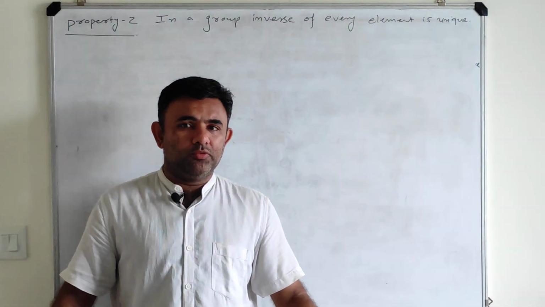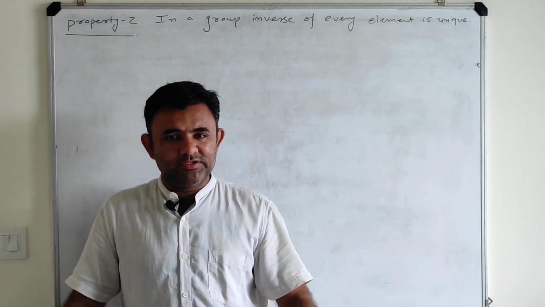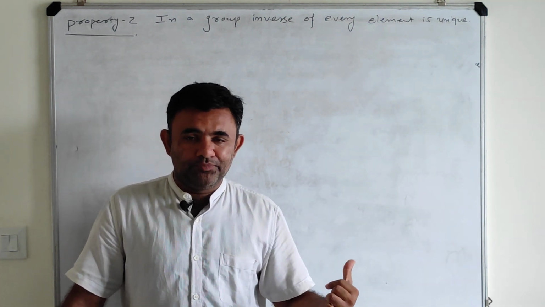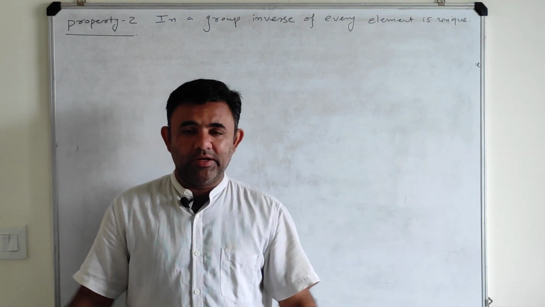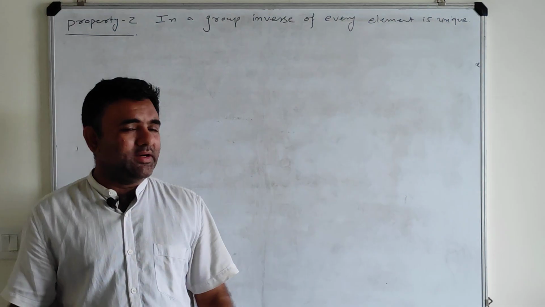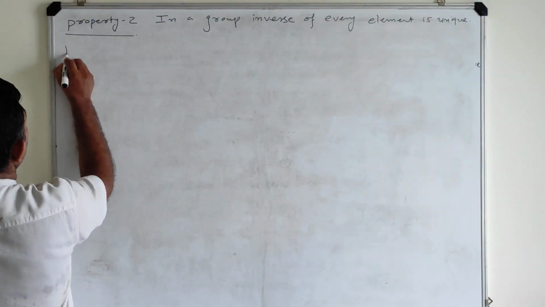Again, the idea of the proof is the same. We start with one element and its inverse exists because it is a group. So now we start with, let us say, it has two inverses. Then by giving some argument we will prove that the two things are the same. So proof.